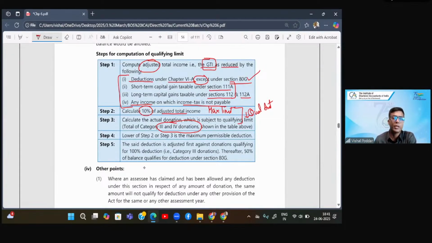And then comes the final quantum of deduction, that is, the amount of deduction. The amount of deduction will be 100% multiplied by this qualifying amount if the donation is of the 100% category. If it is of the 50% category, then 50% multiplied by the qualifying amount. This will be your final deduction amount.